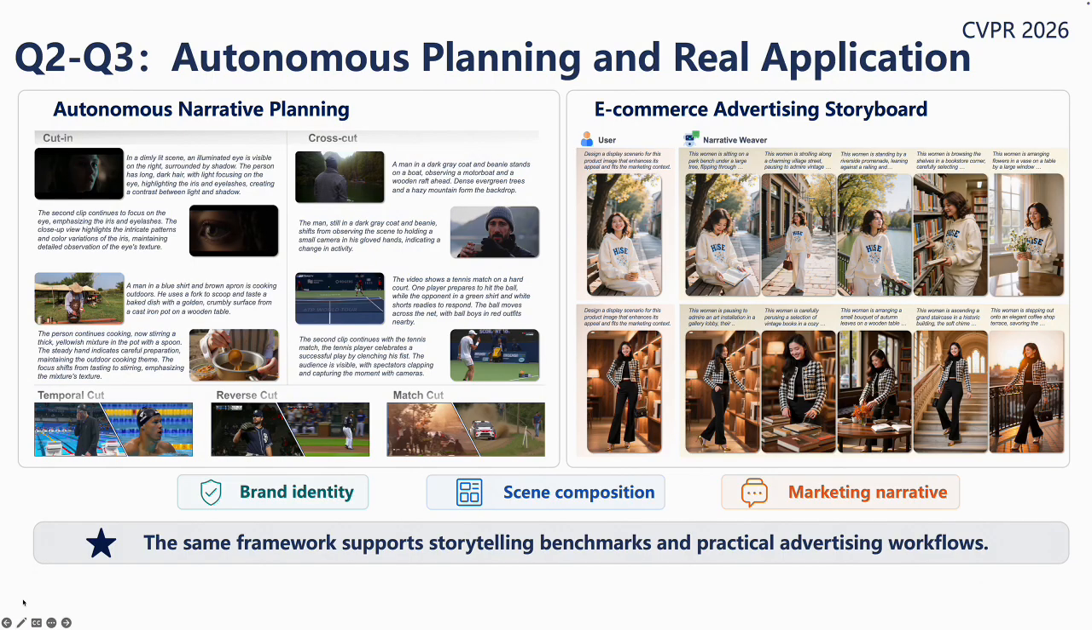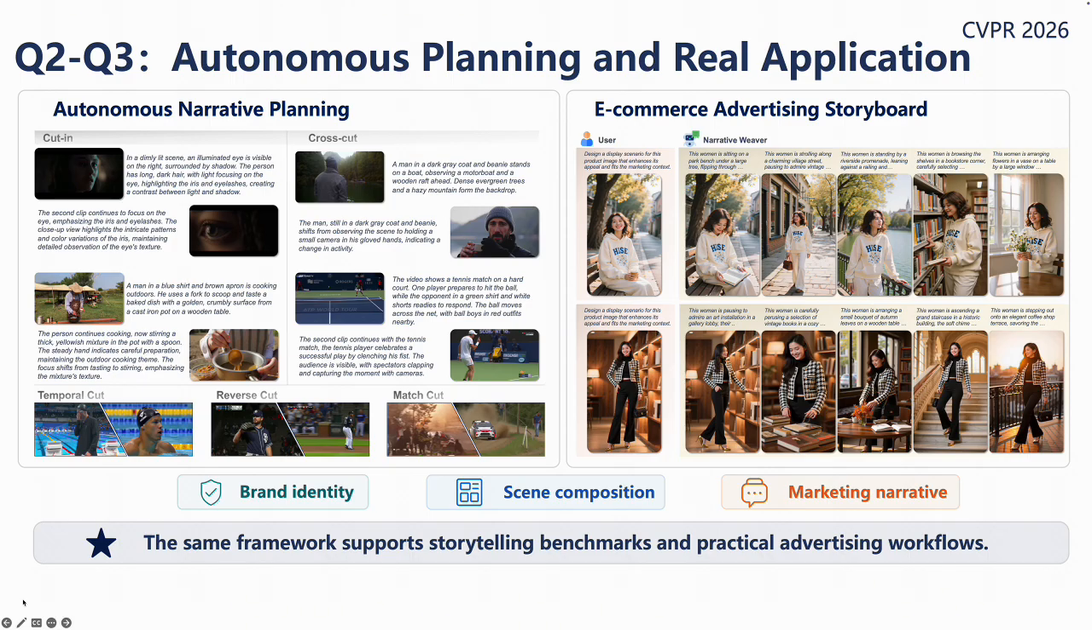We further evaluate whether the model can perform autonomous narrative planning and support real-world applications. In the left section, we show several cinematic planning patterns, such as cut-in, cross-cut, temporal cut, and reverse cut. These examples show that the model does not simply repeat the same view. Instead, it can automatically choose meaningful transitions, such as zooming into a key detail, switching to a related character, advancing time, or returning to a previous subject for continuity.